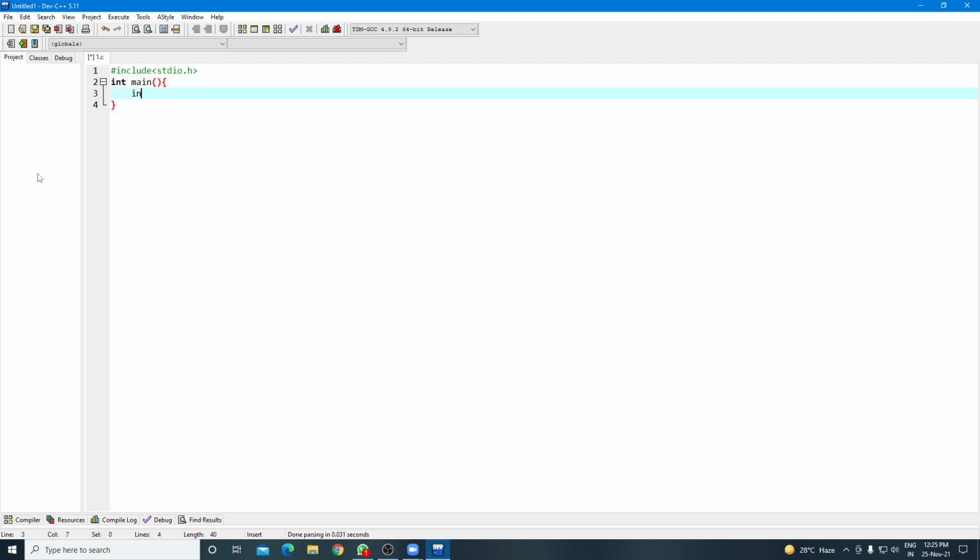So this is true for all kinds of loop, may it be do while, while, or for. This termination will be done in any case of loop.